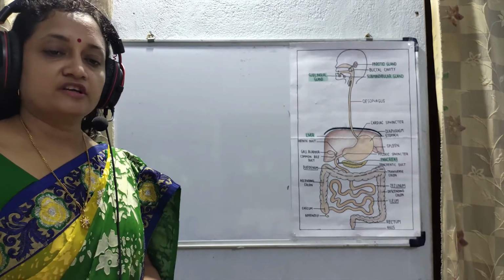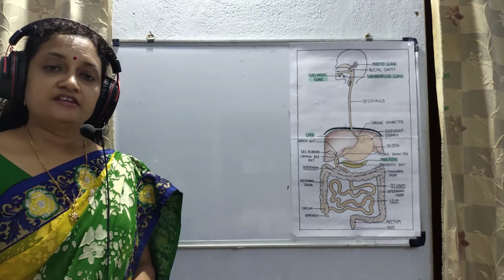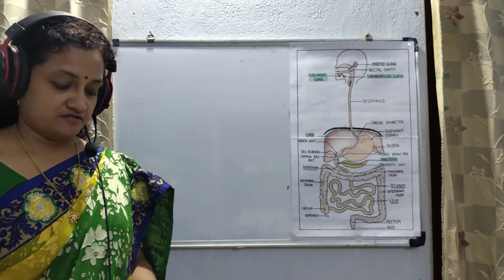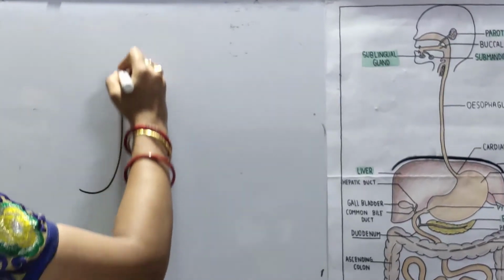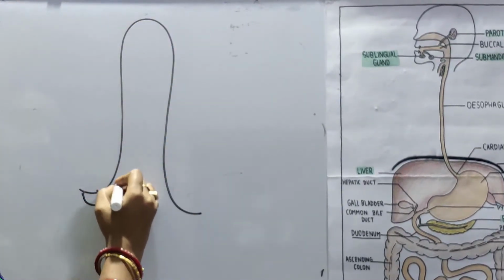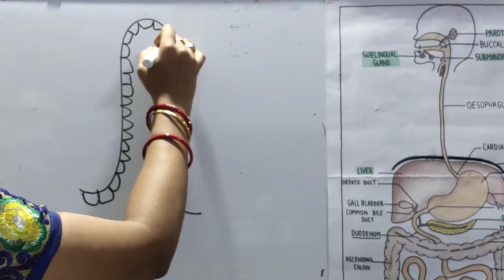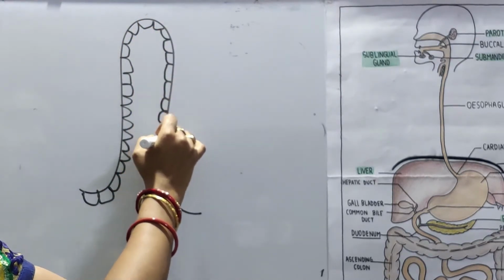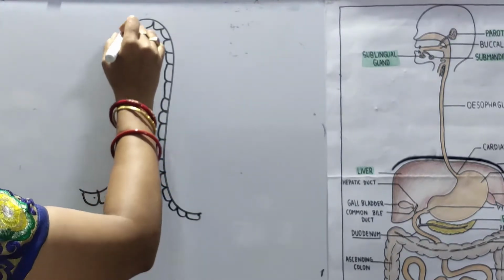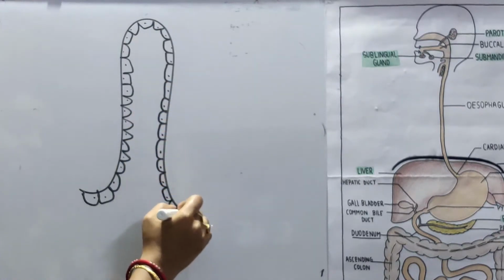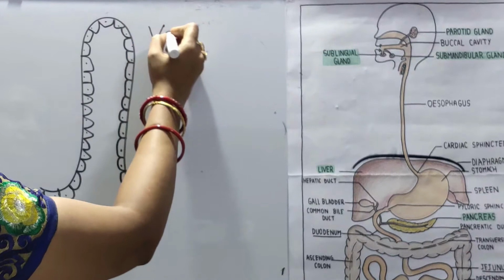The wall of the small intestine, particularly the ileum, is lined with finger-like projections. How is the structure? This is the diagram of a single villus.